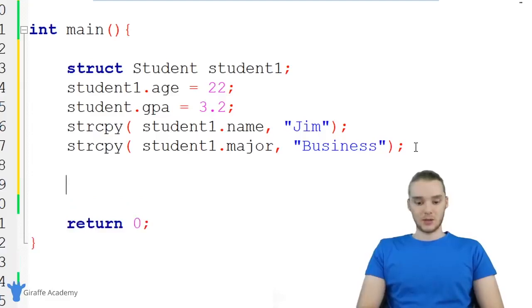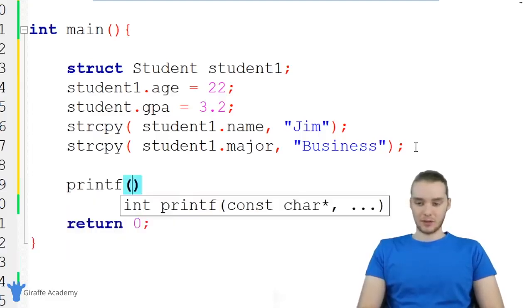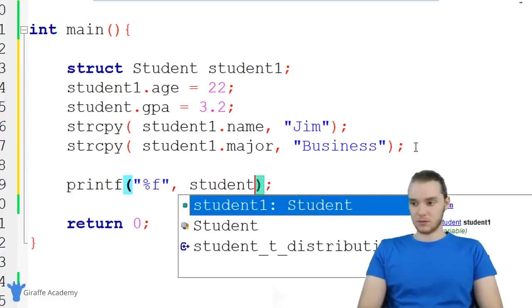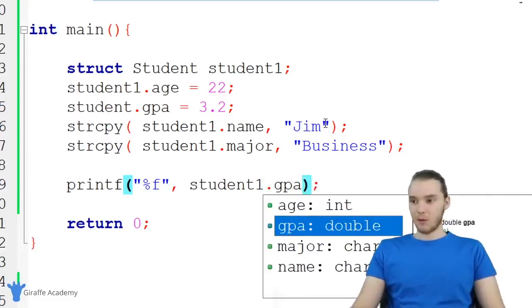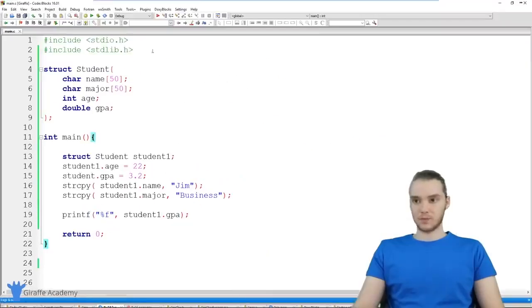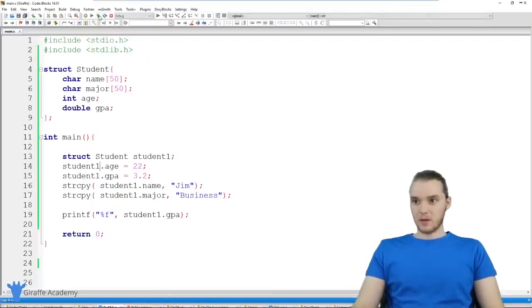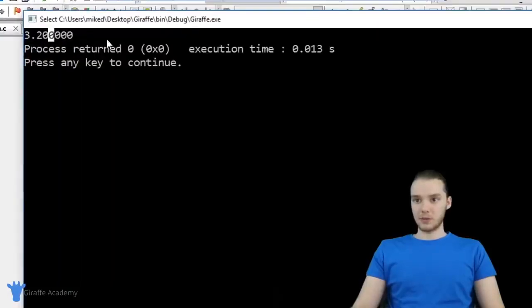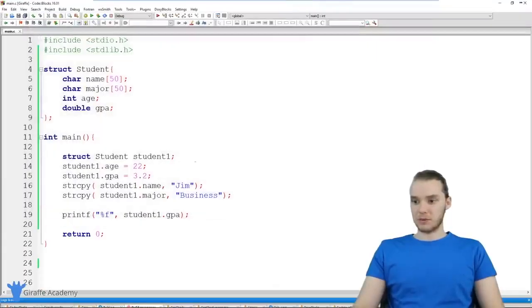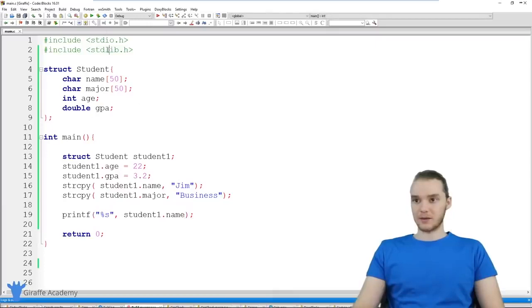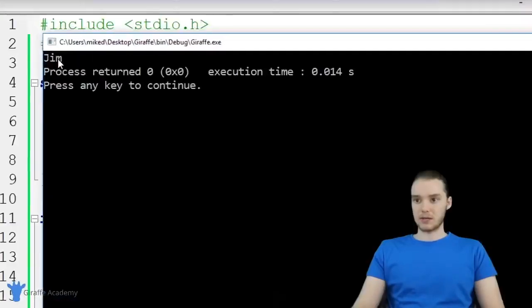So now what I can actually do is print out all of these different values that are stored inside of this structure. So for example, I could print out the GPA. So I could print out student1.gpa, and now we're going to be printing out 3.2. And actually, it looks like I have a typo here. This should be student1, not student. All right, so here we're printing out 3.2, so we're printing out the value of the student's GPA. I could also print out their name, so why don't we do that? student1.name, and now this is going to print out Jim. So you see we print it out over there.